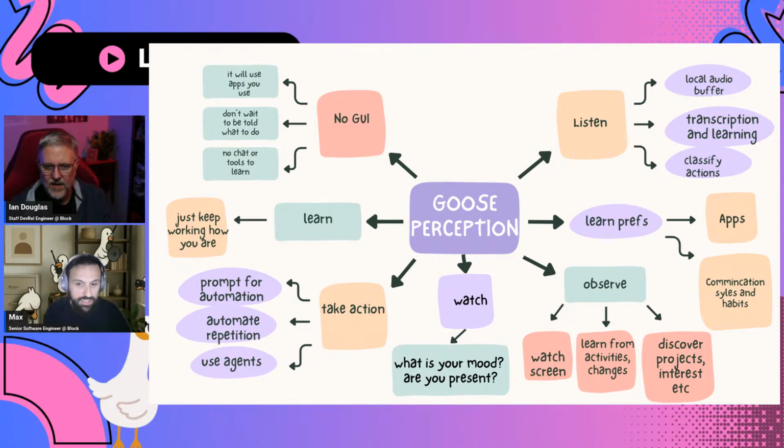The second thing, it learns your preferences. Essentially, over time, it builds a database of apps you use, communication styles, habits, work habits. It just writes it all down into files for itself to reference as context. So it just accumulates stuff like that. Does it also learn time of day? Like it sees, oh, Ian reads his email first thing in the morning and then gets on Slack. Does it remember the times or the order that we use these apps as well? I would like to say yes, but your mileage may vary. It sometimes is wonky, and I'm still trying to figure it out.